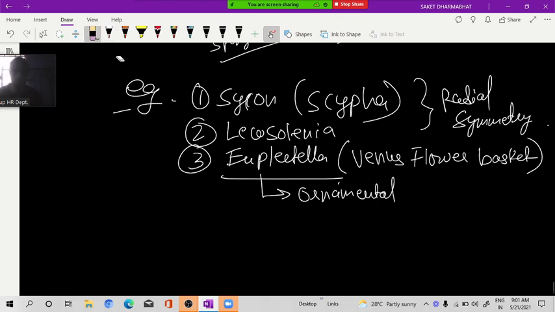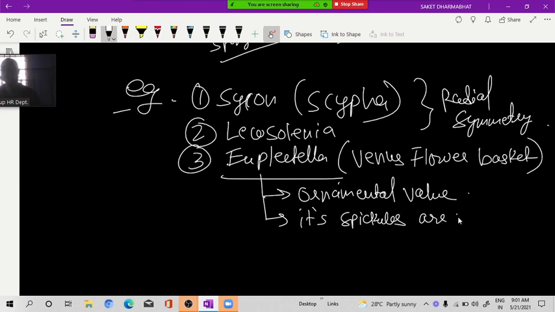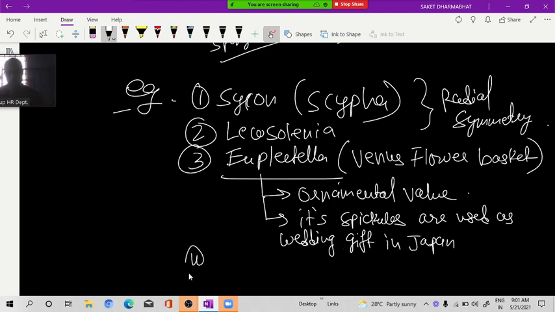It is having ornamental value. Its spicules are used as a wedding gift in Japan. Japanese people, in marriage, they are giving this as a wedding gift.